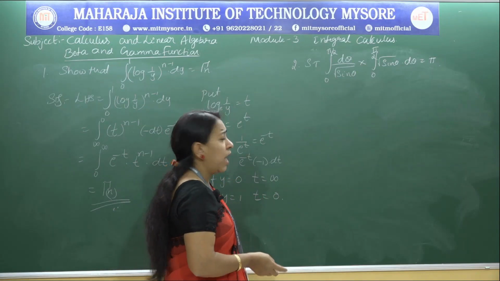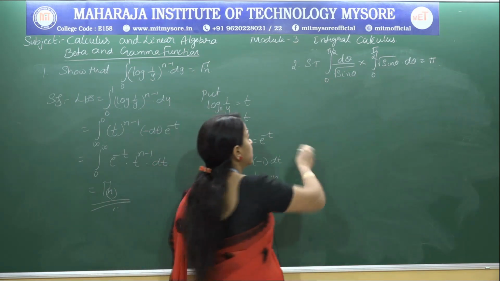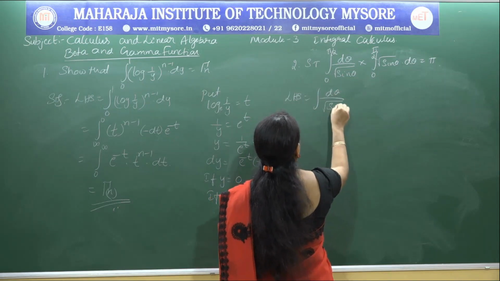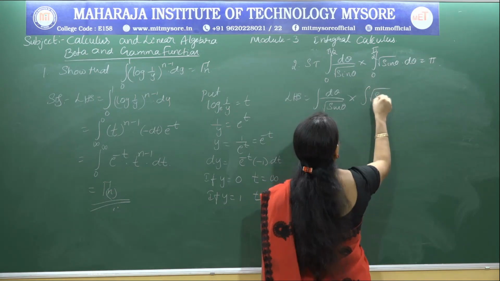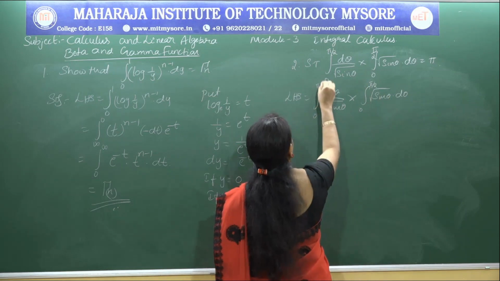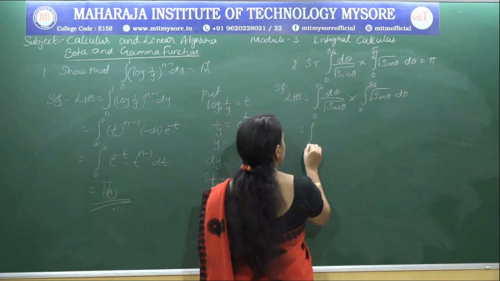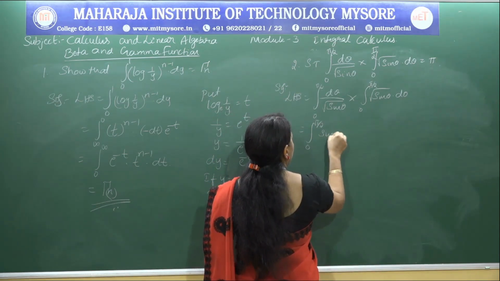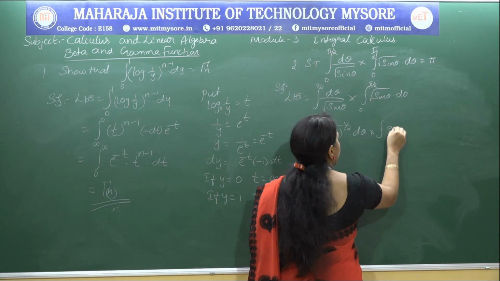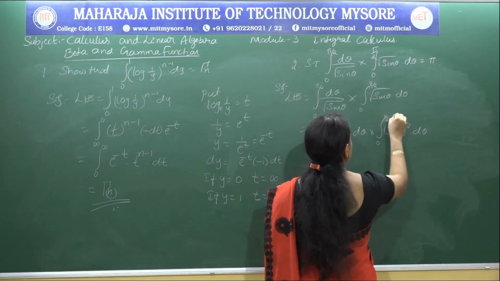Now whenever we have a trigonometric function, of course we have to write that in terms of beta, okay. So consider the LHS part. That is the integral of d theta by root sin theta into the integral of root sin theta d theta, between the limits 0 to pi by 2. I will rewrite that as the integral 0 to pi by 2 of sin theta to the power of minus 1 by 2 d theta into the integral of sin theta to the power of 1 by 2 d theta between the limits 0 to pi by 2.